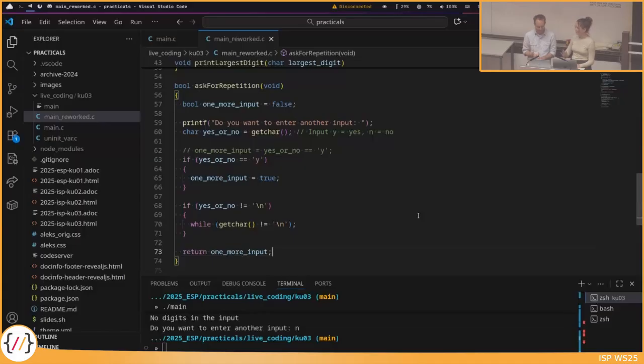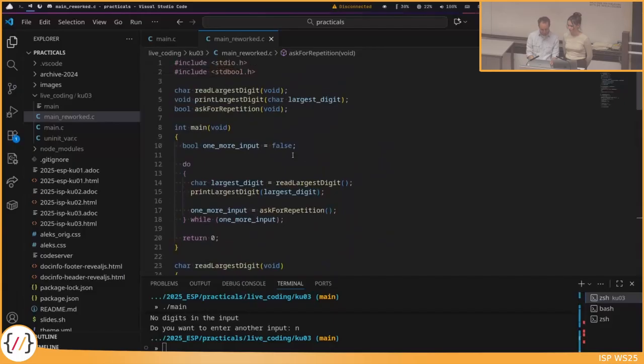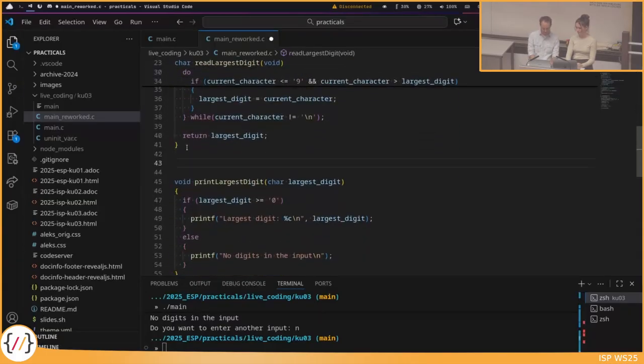Maybe before we continue, I think we don't have enough time to do the last part that we planned for today. But what we might want to show you now, because you also need to do this at the assignment, is maybe we should write one function header to show them. To mean documentation, yeah. So how they are supposed to be. So you should document all the functions and maybe pick the print largest digit function. We have a template for that, but I will just write it now by hand.